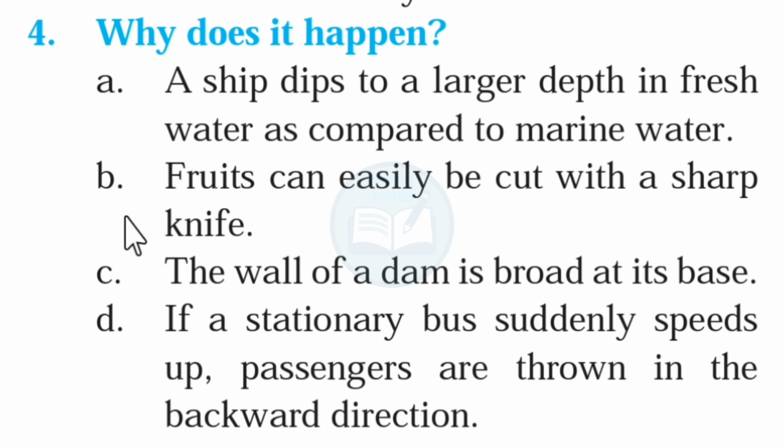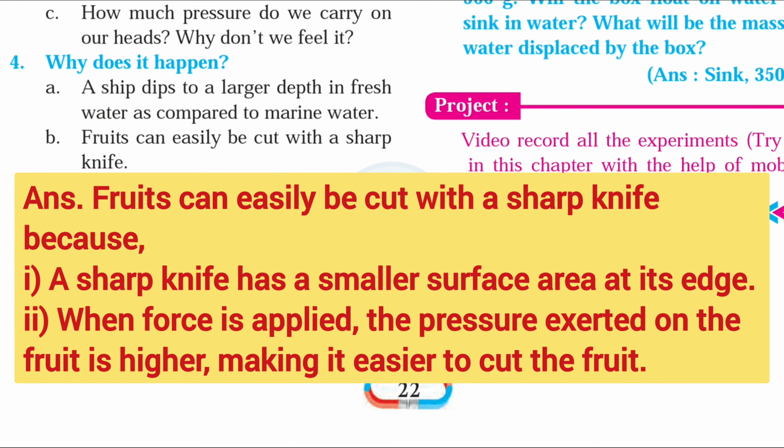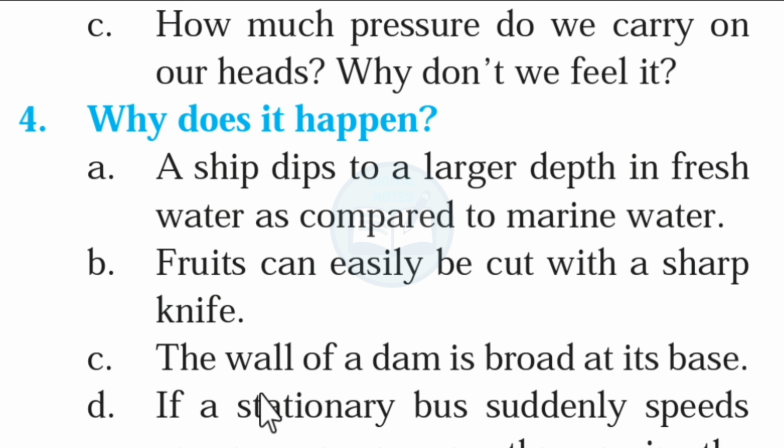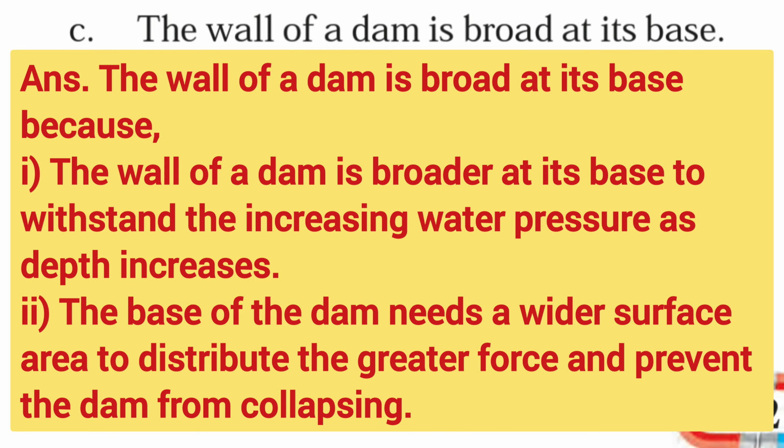Next question, B. Fruit can easily be cut with a sharp knife. Answer, fruit can easily be cut with a sharp knife because a sharp knife has a smaller surface area at its edge. When a force is applied, the pressure exerted on the fruit is higher, making it easier to cut the fruit. Next, C. The wall of the dam is broad at its base. Answer, the wall of the dam is broader at its base to withstand the increasing water pressure as the depth increases. The base of the dam needs a wider surface area to distribute the greater force and prevent the dam from collapsing.